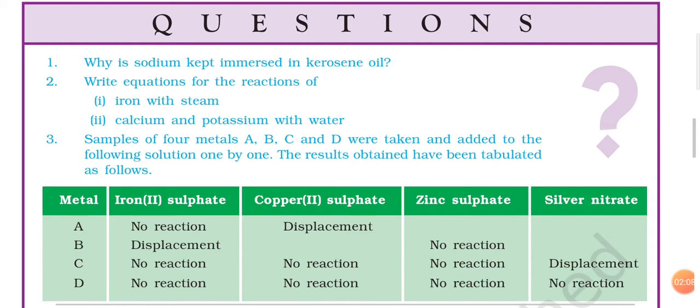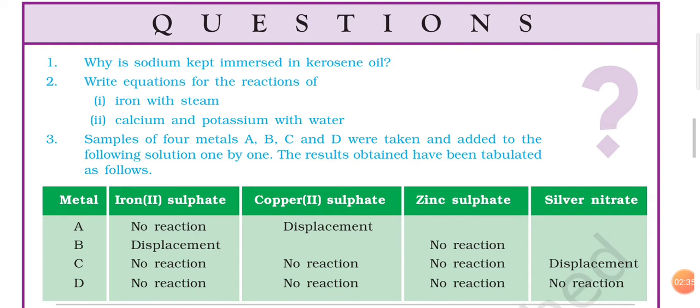Now iron is a metal, that means it is an element. So to show iron we will simply use its symbol. Here the chemical equation will be Fe plus H2O, and you have to show that H2O is steam, and you are getting iron oxide and also hydrogen. Now here the formula of iron oxide is Fe3O4.